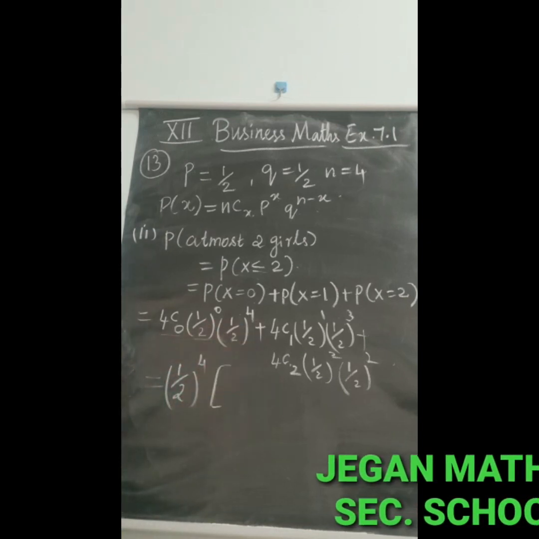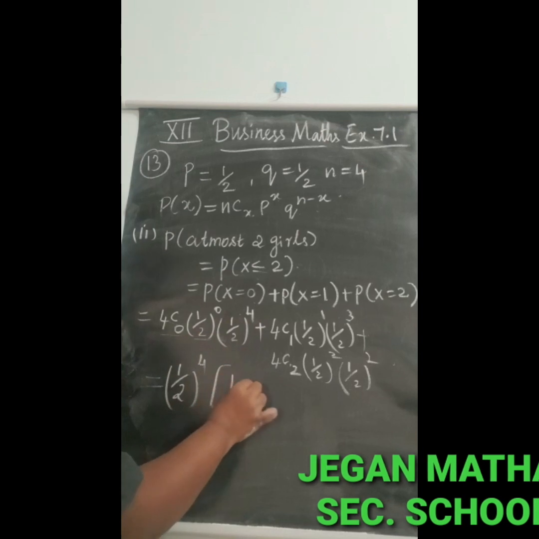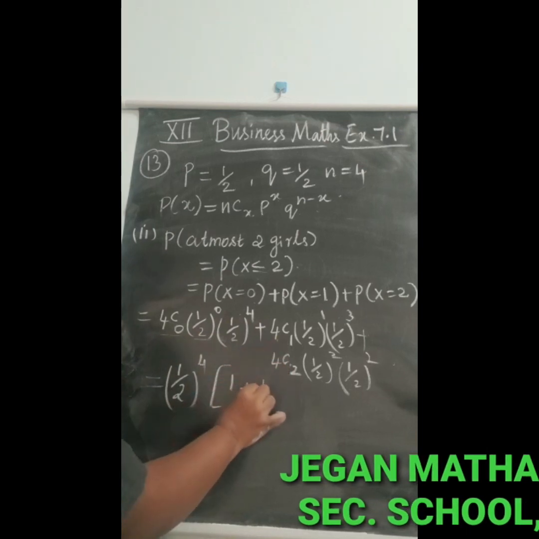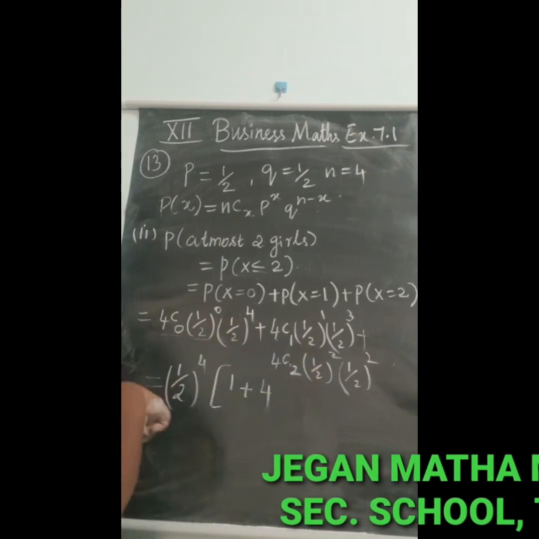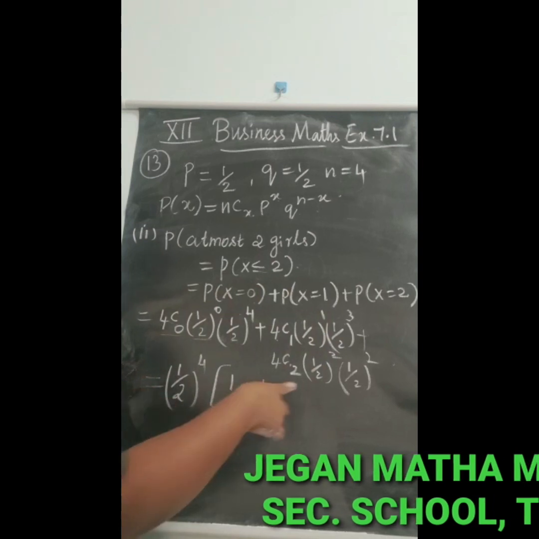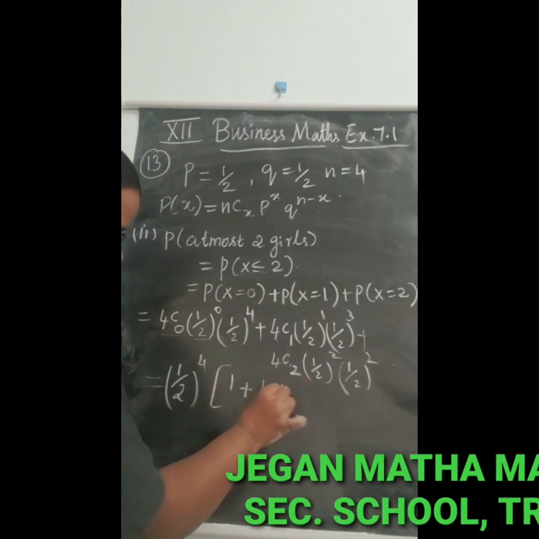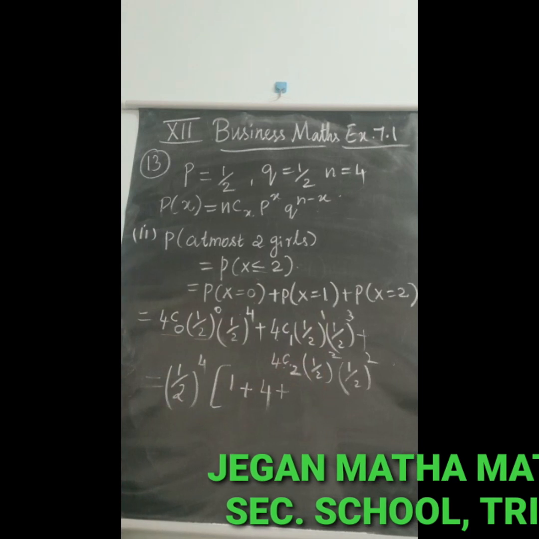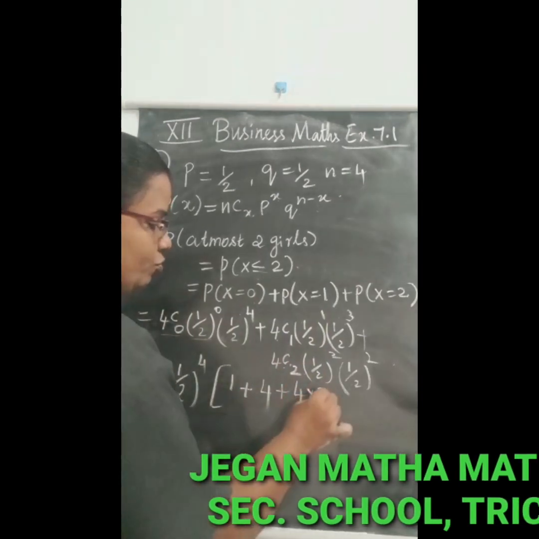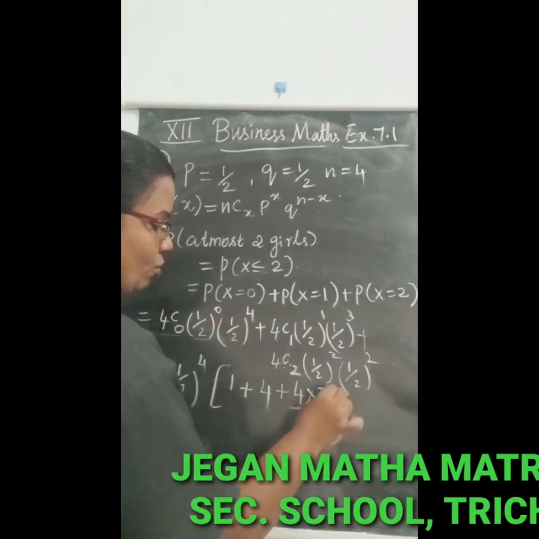So inside the term, that is 1 plus 4c1, value 4, because you have to take out (1/2)^4, plus 4c2, which changes into 4 into 3 divided by 2 into 1.